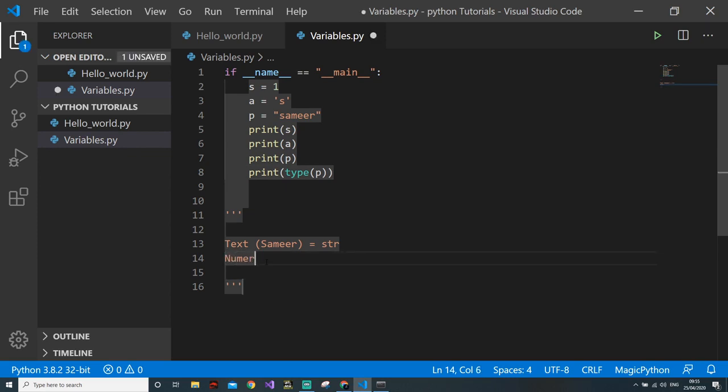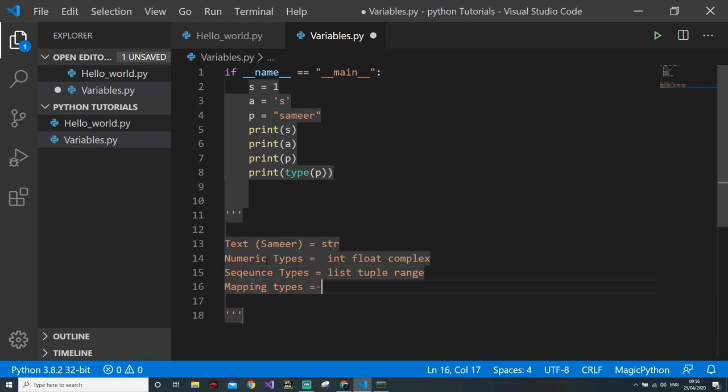The next one is numeric types. For numeric types, we have int, float, and complex. We don't use complex type much. We will just use int and float. We have sequence types, for which we have list, tuple, range. The range keyword we will use in loops. You will see. For mapping types, we have dictionary. For set type, we have sets. This is hash setting.